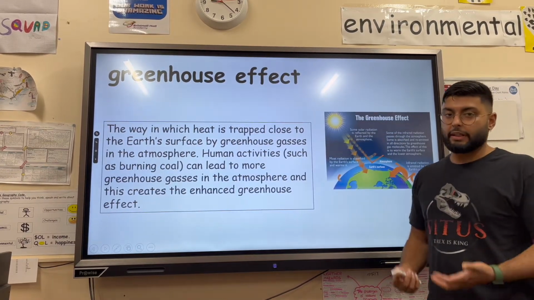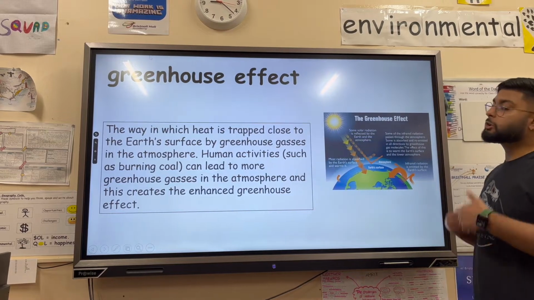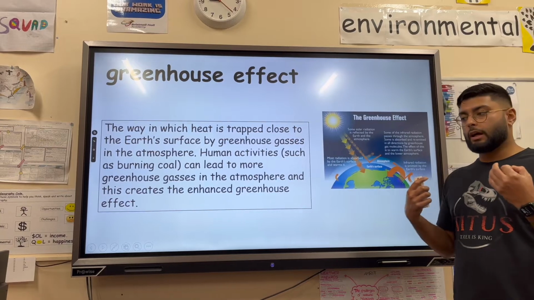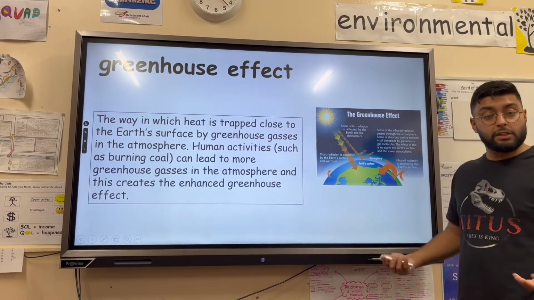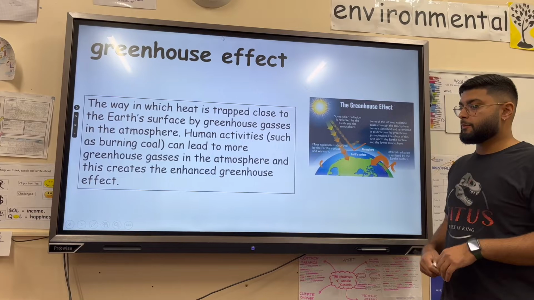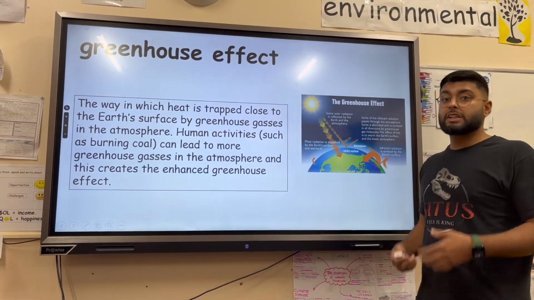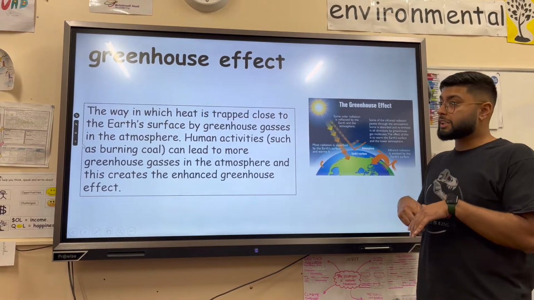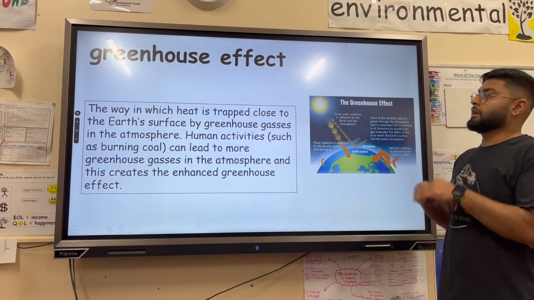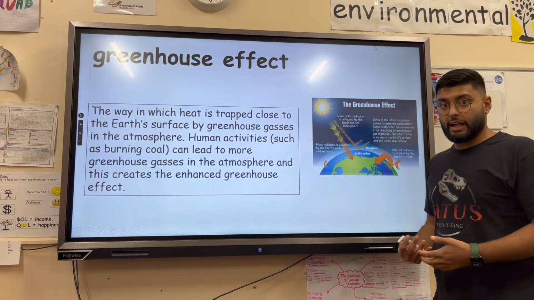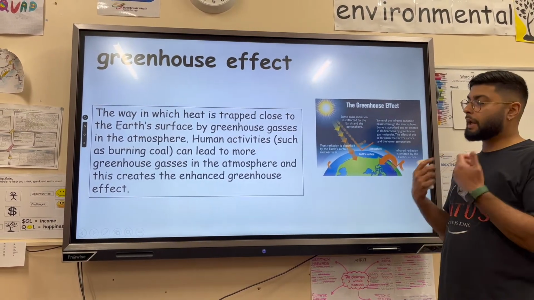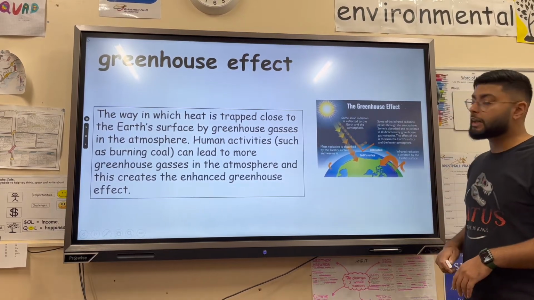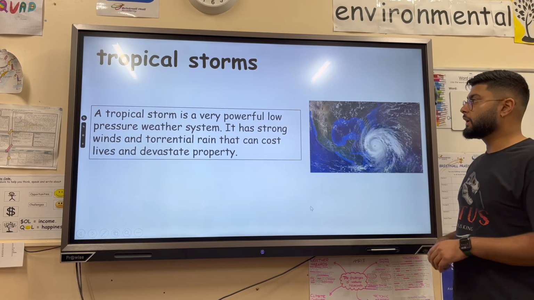So the greenhouse effect. The greenhouse effect is a natural system of gases in the atmosphere that trap heat and keep the Earth warm enough to sustain life. So it's a natural greenhouse effect. However, with all the human activity, so burning fossil fuels, but also releasing CO2 by deforestation, humans have enhanced that greenhouse effect or made it stronger. They've made that blanket of greenhouse gases thicker. So then we have an enhanced greenhouse effect, which leads to increased warming, too much warming, which we call global warming.